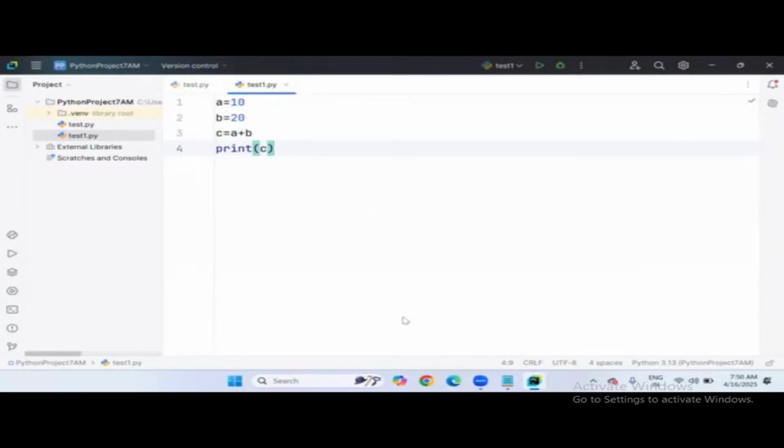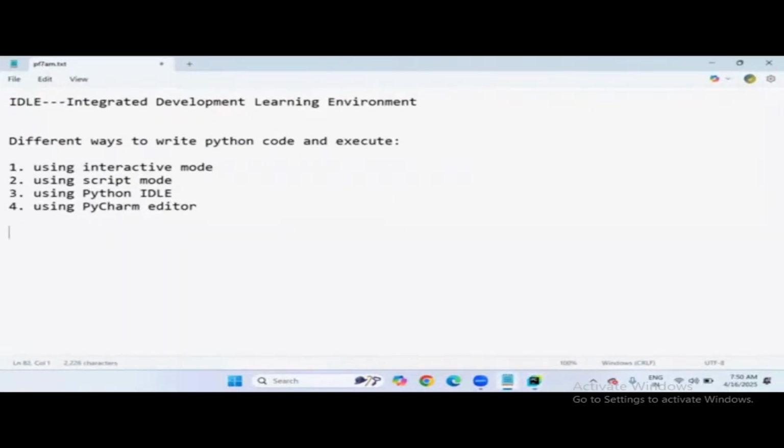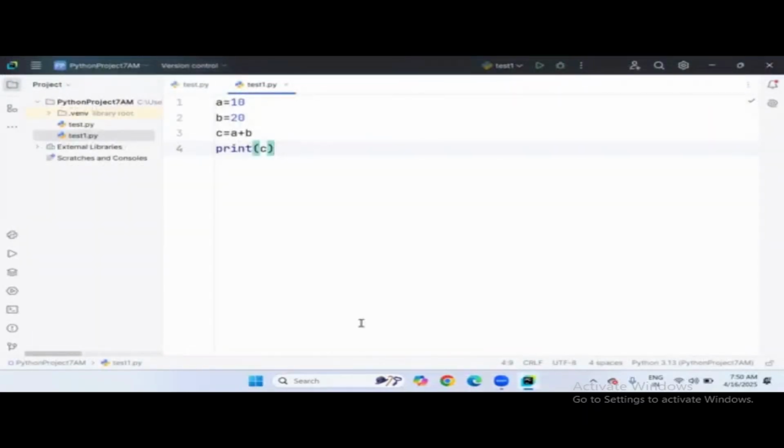From now onwards, our complete lectures will be in Python, in the PyCharm editor only. Okay. So that's all for today from my side. This is successfully installed and the setup is done. From your side also you can do the same thing, the same procedure, by following this. And once you're ready with this editor setup, then from tomorrow onwards our coding will begin, including some fundamental concepts which are really important before continuing with all the Python lectures. So we'll start the coding part from tomorrow.